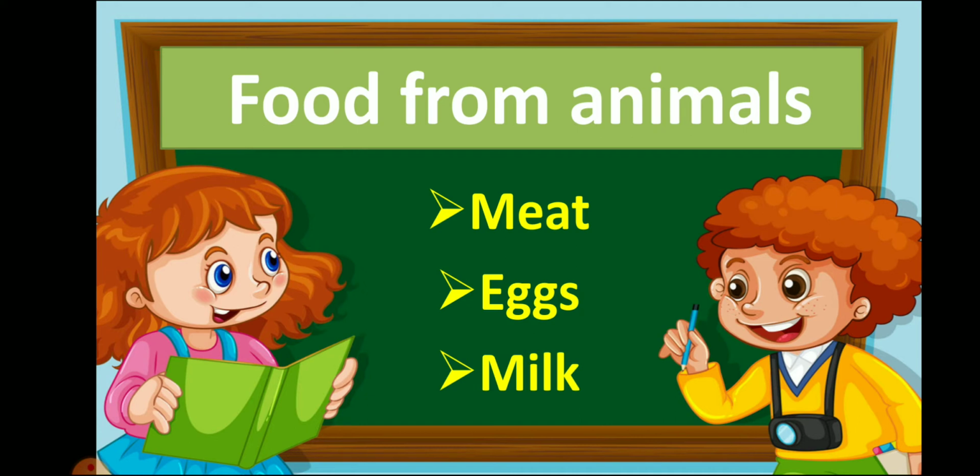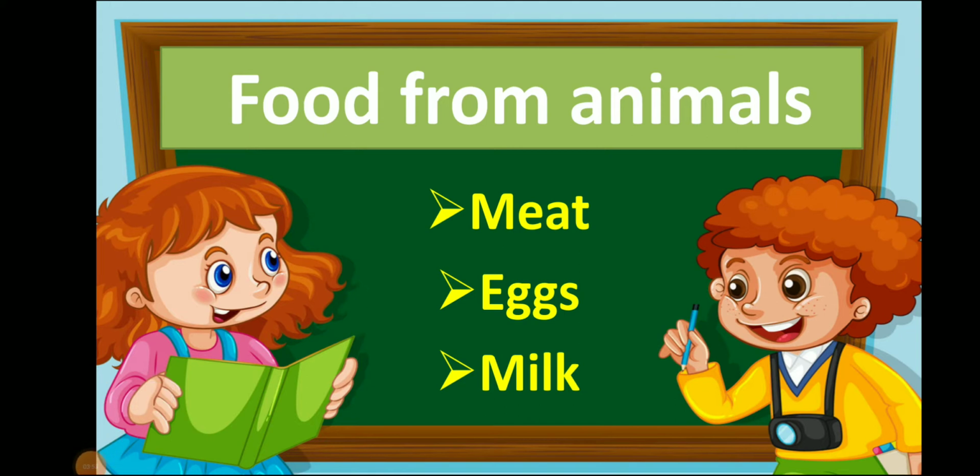Meat, eggs and milk. As we learn in this lesson, we cannot eat every animal, we cannot eat the egg of every animal. So from this lesson you learn which food you can eat which is healthy for you and which food you cannot eat which is unhealthy for you, right?